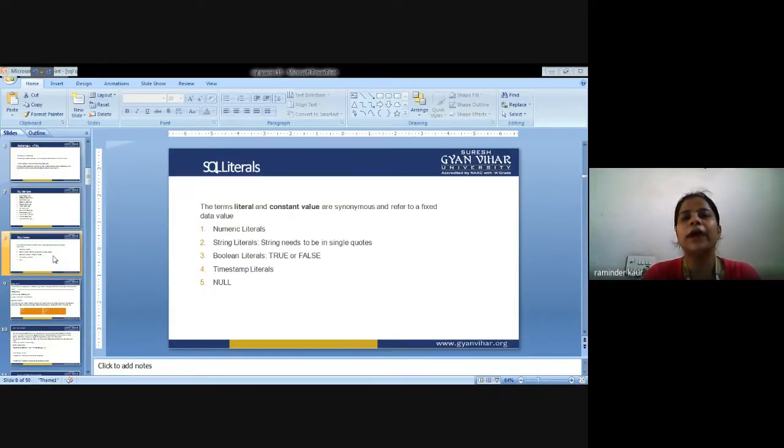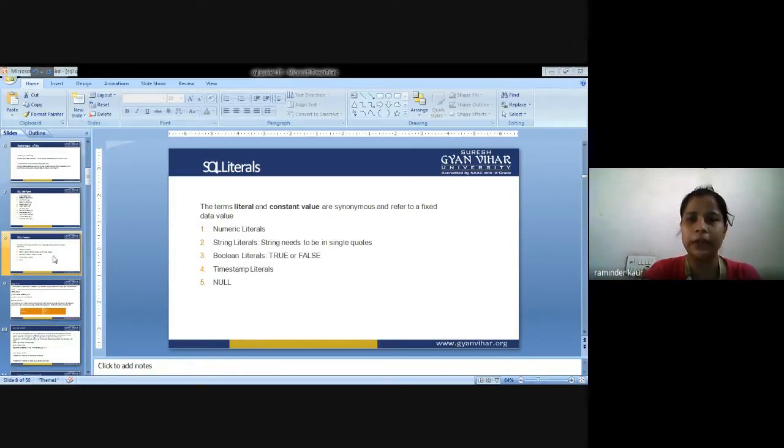First one is SQL literal. Literal in layman's language means exact meaning without any exaggeration. The terms literal and constant value are synonyms and refer to a fixed data value. Literal means fixed value without any changes. It is the word we use in English, literally, which means exactly. So they are synonyms and refer to a fixed data value.